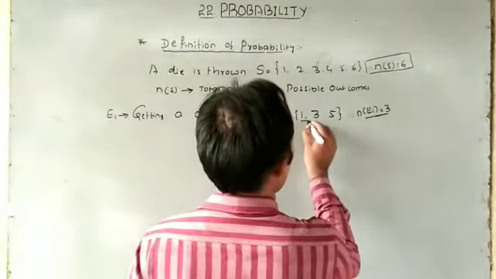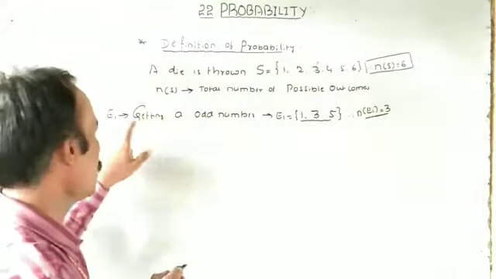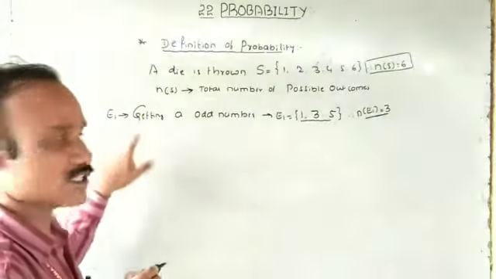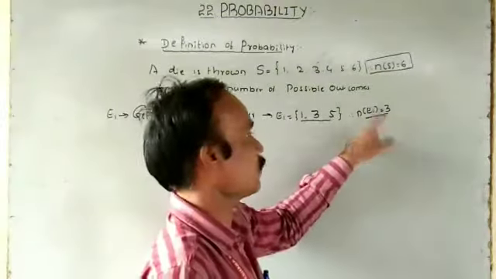Total number of possible outcomes which satisfy this condition, or this event, getting an odd number: 1, 3, 5. Therefore, n of E1 is equal to 3.